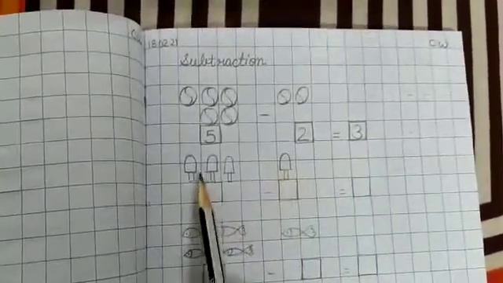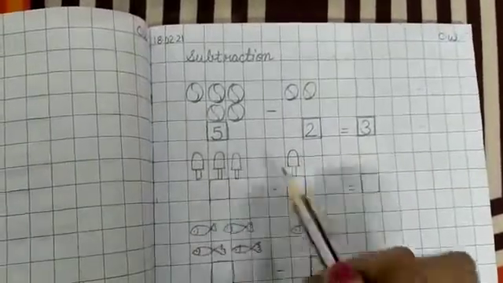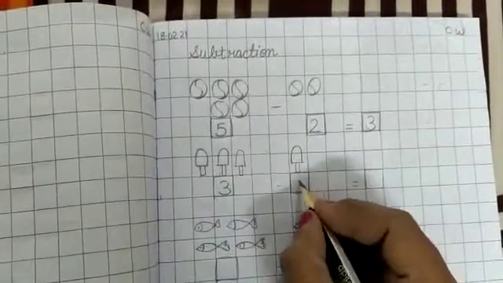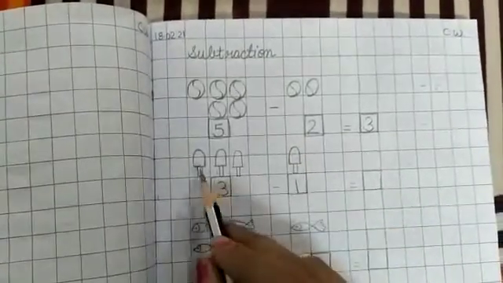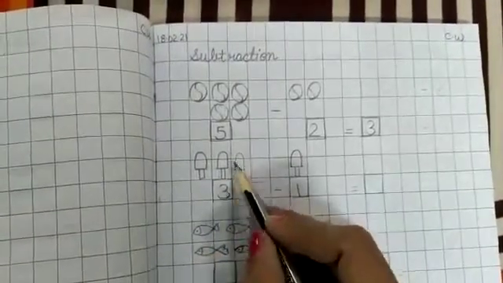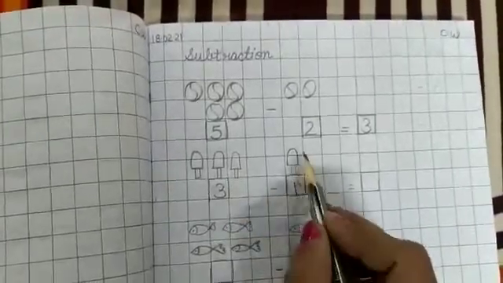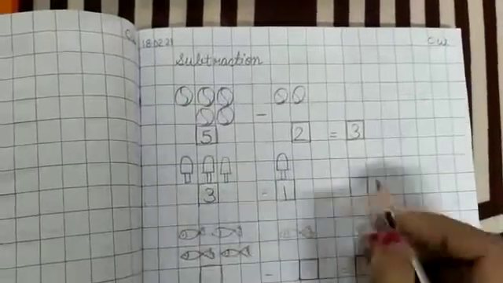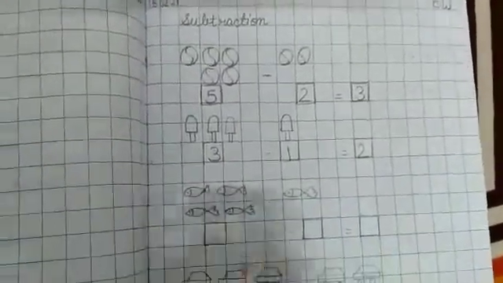These are the popsicles, or you can say ice cream also. 1 2 3. You can write over here 3, and here the number is only 1 ice cream. You have to write 1 over here. If you reduce 1 from 3, which number will you get? Only 2 ice creams. Okay, you have to remove from 3 में से आपको 1 को क्या करना है? सब्ट्रैक्ट करना है, रिमूव कर देना है उसे. तो हाउ मेनी पॉप्सिकल्स आर लेफ्ट? ओनली 2. Okay, now see the next.